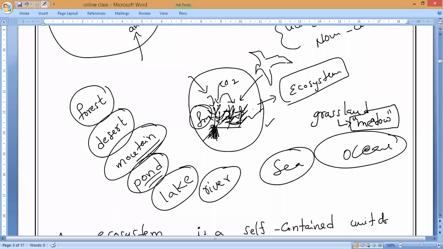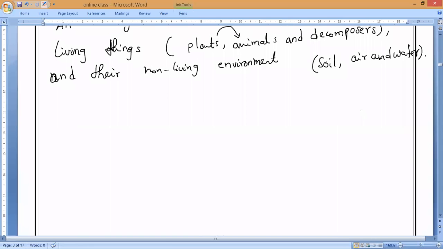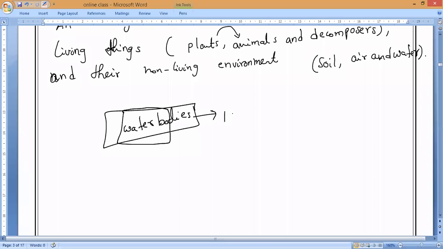Now, let us consider something very near to us. If we go to even Pudukkottai, to some temples and all, you might notice a water body is present in front of it. Is it yes or no, guys? Please respond. Now, let us consider what we call a small pond, which is commonly found. When we say that a pond or a lake is an ecosystem, the word pond includes all the life.